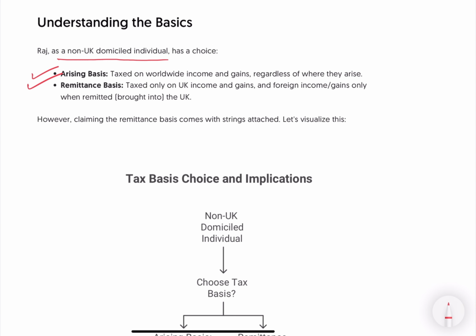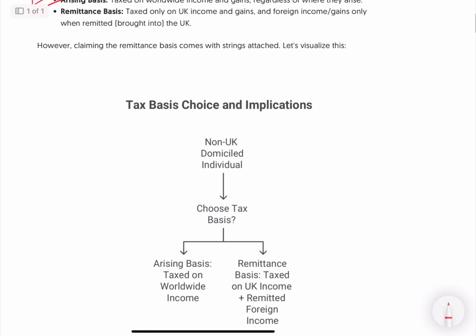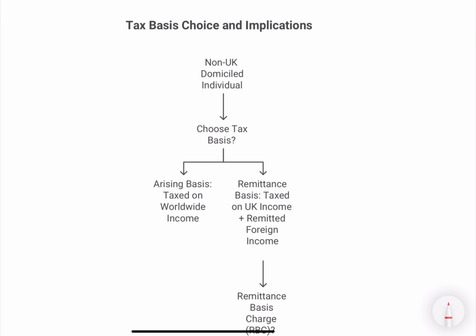So let's say you've got an income coming in from a property or some business in Dubai. If you opt in for the remittance basis, you don't have to show that income in your income tax computation. So you are allowed to exclude it. But you will be taxed on that income if that income comes into the UK. So the UK authority is going to tax that income as well. Now, in this case, as you can see, with the remittance basis, there are some strings attached.